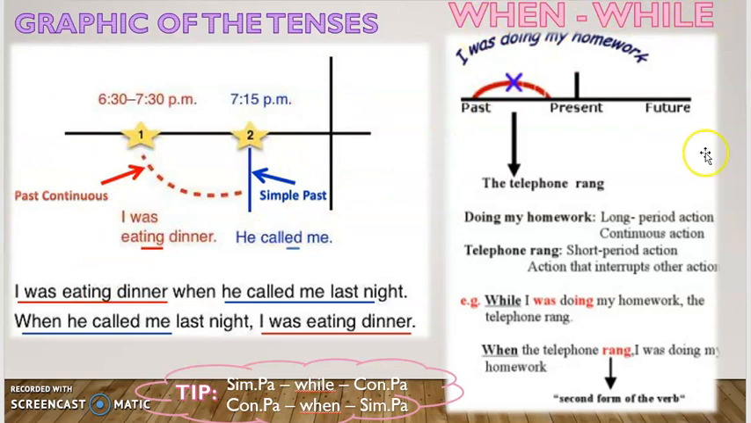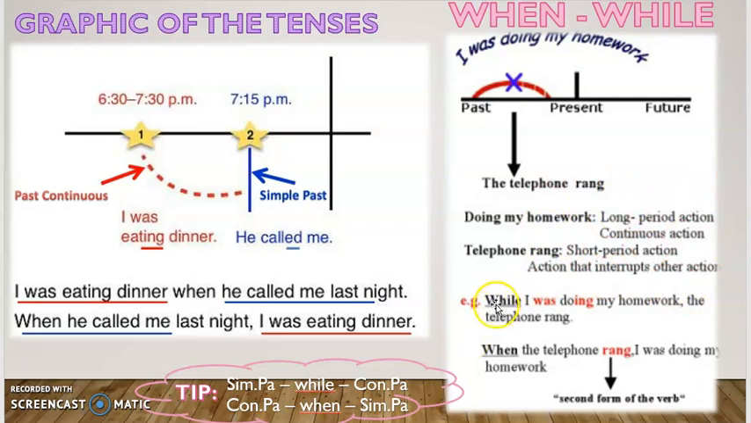How to use when and while? So remember, we have this example. I was doing my homework when the telephone rang. Okay, so doing the homework is the long period action. This is the continuous action, in fact. And telephone rang is a short period action, and it refers to the action that interrupts the previous action.